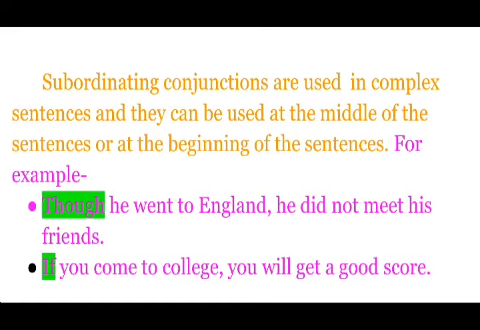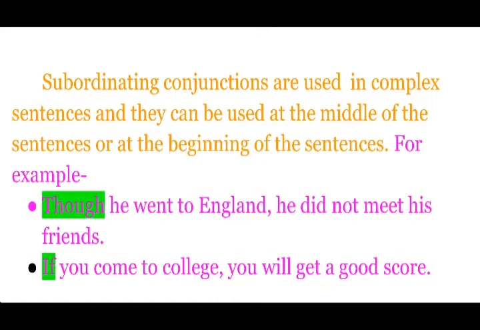These subordinating conjunctions are used in complex sentences. Students, we have already got some idea about the uses of subordinating conjunctions. We use them in complex sentences, and they are used in the middle of sentences and at the beginning of sentences.